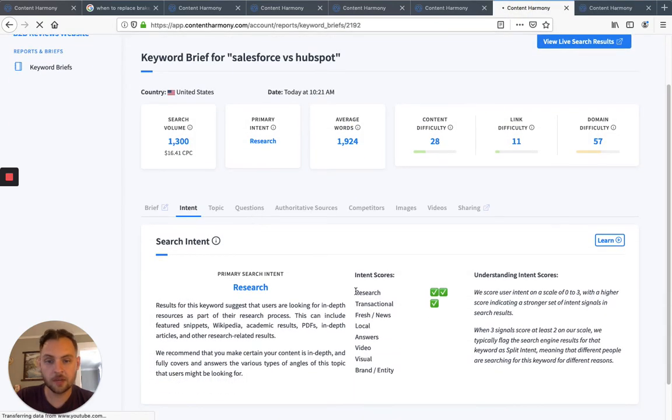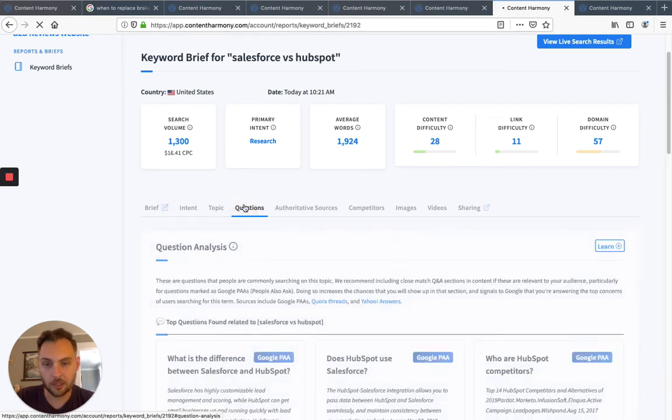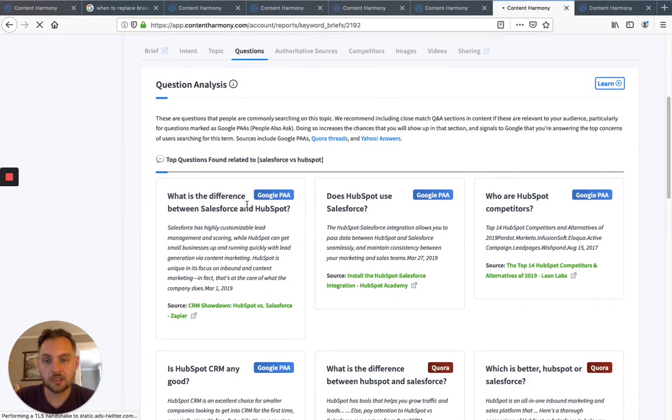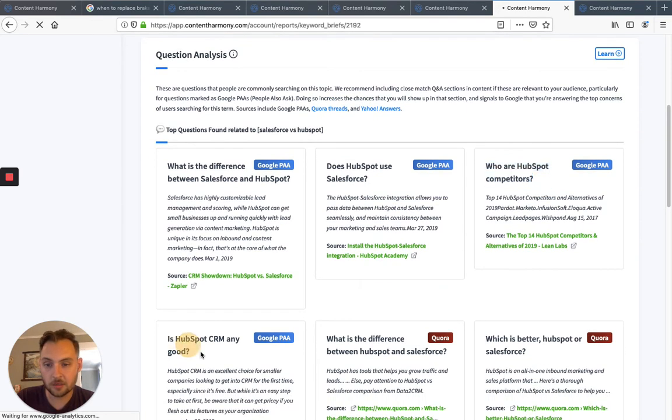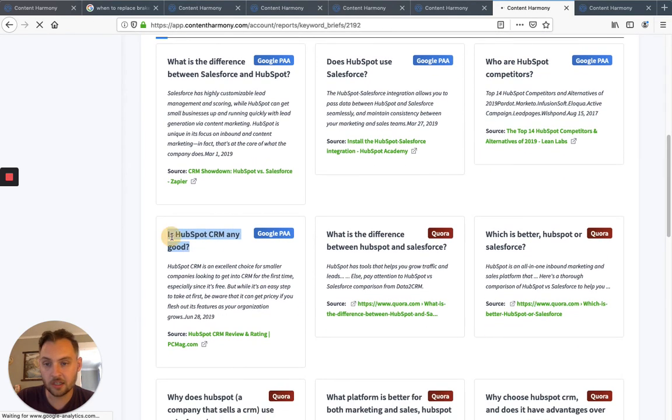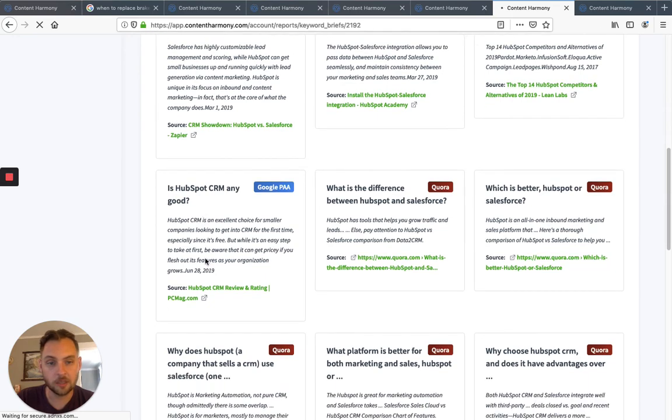Salesforce versus HubSpot. Very research and transactional driven keyword intent, exactly what we would expect. And so we've got questions like, what is the difference between Salesforce and HubSpot? That's probably a good first H2 in your document. Let's start off with what's the difference, because there are some, right? Does HubSpot use Salesforce? Well, they have integrations, so we should probably talk about the integrations and how someone might use that, because you could purchase software from both companies. Who's HubSpot's competitors? Is HubSpot's CRM any good? So we start getting into individual product comparisons.